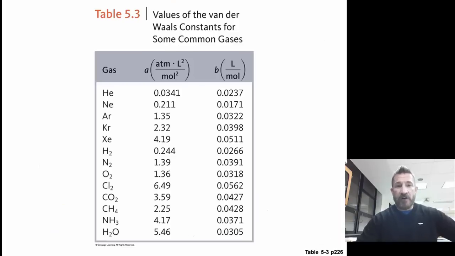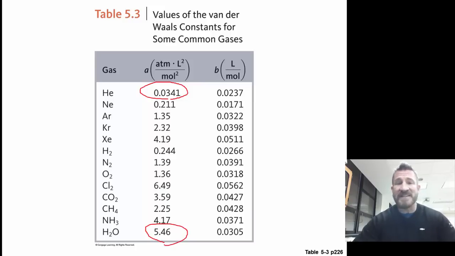One final thing I'd like to point out here is notice the A and B values and the corrections are different depending on the particle. Notice A once again is a correction for how strongly the molecules are attracted to each other, so it's a correction for the pressure. A small molecule, such as helium, does not have much intermolecular attraction, so there's not much of a correction value. But as you get to a larger molecule, for example, water, which can hydrogen bond, it has a very large correction value for the A component.